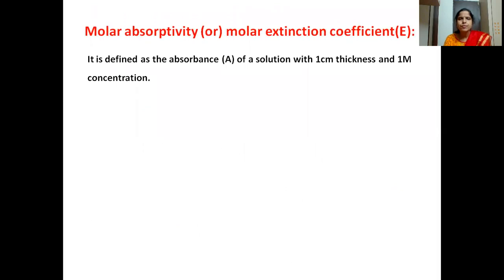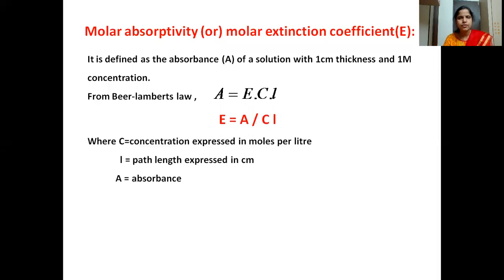Then how do we define the molar extinction coefficient, that is epsilon? It is defined as the absorbance of a solution with 1 centimeter thickness and 1 molar concentration. So when the concentration is 1 molar and the path length is 1 centimeter, epsilon will be equal to A. From Beer-Lambert's law, A is equal to epsilon Cl, so epsilon will be equal to A by Cl.